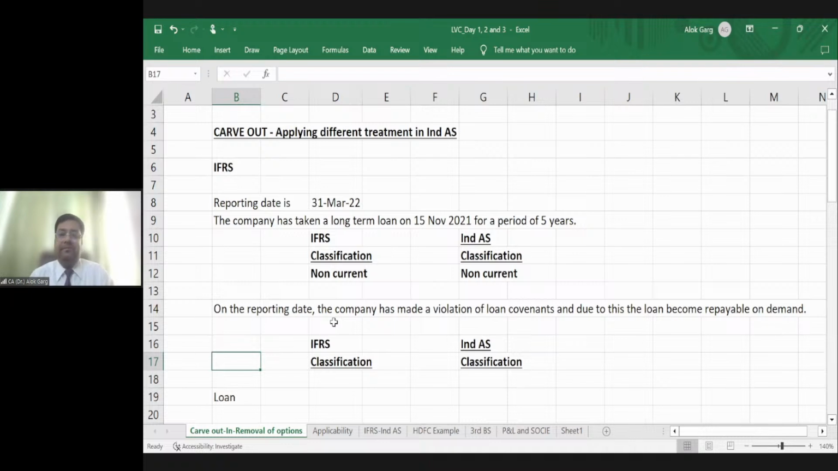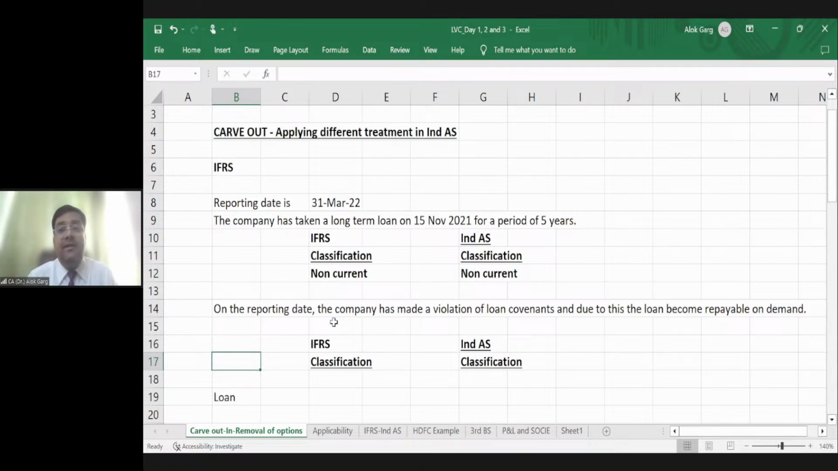So friends, what is meant by loan covenants? For example, when the company has taken a loan, the banker has said that you have to use this loan for a particular purpose. You have to submit the regular financial statement with us. You have to submit the stock statement with us. You have to maintain a minimum current ratio, minimum long-term solvency ratio of this, right? So whatever condition of the loan was there, the company has made a violation, and due to this violation, the loan becomes repayable on demand.